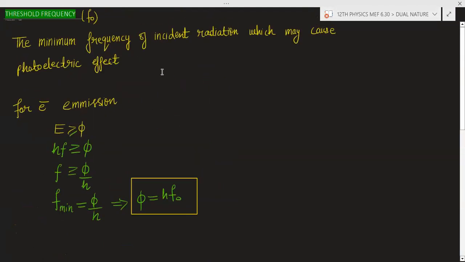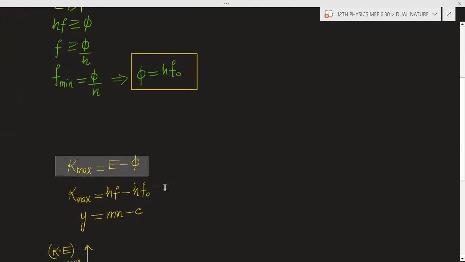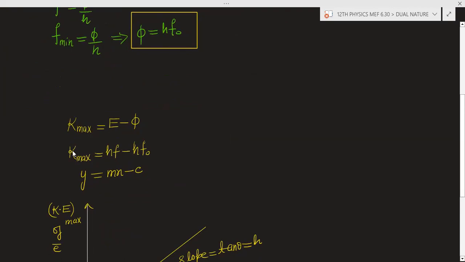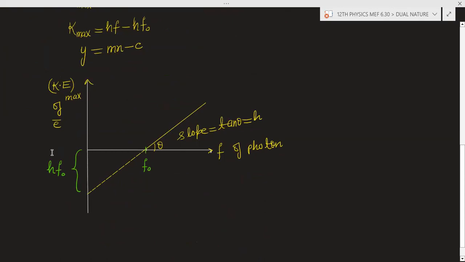After that, I discussed the threshold frequency. What is threshold frequency? The minimum frequency of incident radiation which may cause the photoelectric effect. From this relation, we know that the energy supplied for electron emission from a metal surface must be greater than or equal to the work function. From this relation, we get the minimum frequency, that is f naught. So there is a relation phi is equal to h f naught, and when you put it in this equation and draw the graph between the maximum kinetic energy and the frequency, you will get a straight line graph with a negative intercept of h f naught and slope of h.